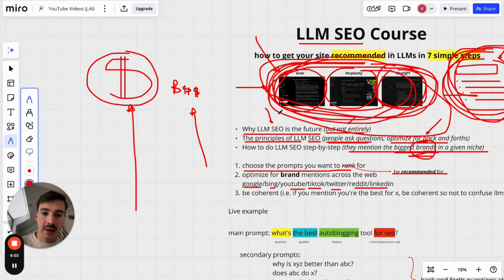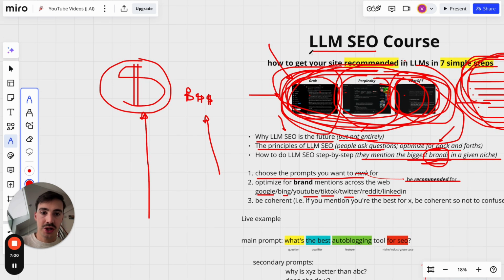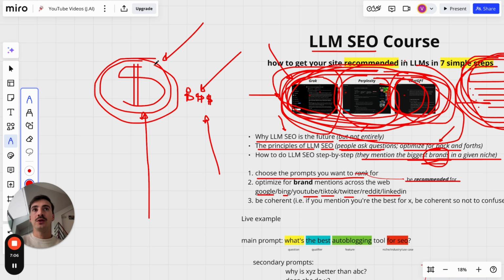And where do you think these models take their info from? Well, they search the web. And if they search and find more instances of this brand than this one, they'll perceive this one as bigger. Of course, not all the time. If this brand has some presence on the web, and they talk about how many customers they have, and these LLMs see, okay, this brand has fewer brand mentions, but they make more money.